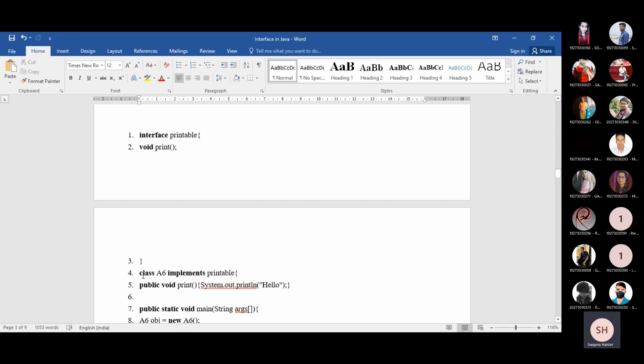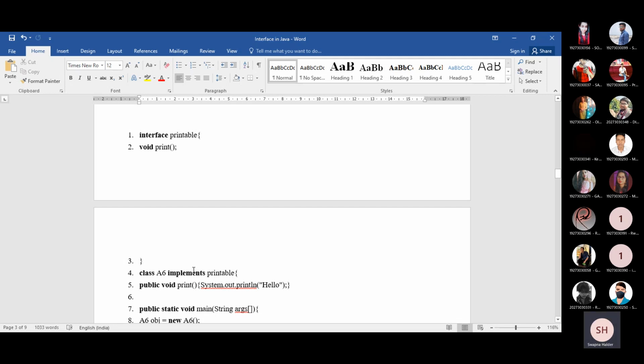And next, in this class, that is A6, here is one difference, that is the keyword implements. Look at that, whenever we are using the concept of inheritance, at that time we write here extends.